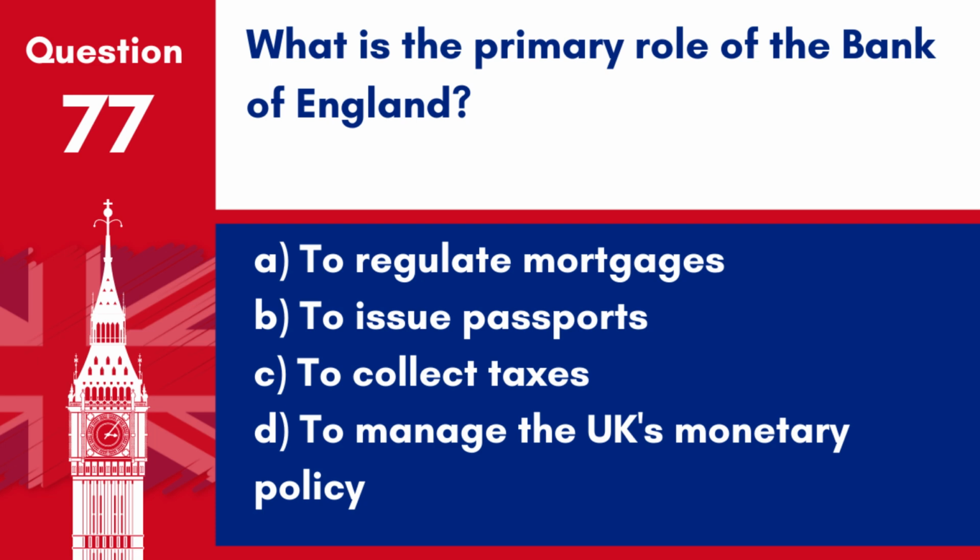Question 77. What is the primary role of the Bank of England? A. To regulate mortgages. B. To issue passports. C. To collect taxes. D. To manage the UK's monetary policy.